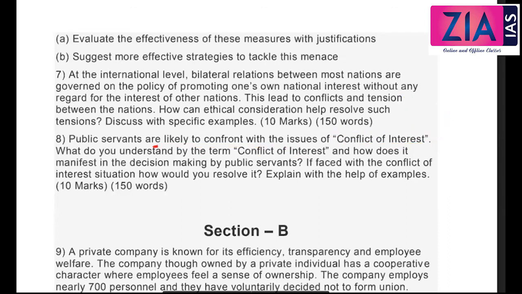If you remember, in one of the case studies that I have discussed, A is the civil servant and has to sign some contract with a company B, but his son or daughter is supposed to apply or join in this company B. Do you remember? So here the primary interest is this deal, but the secondary interest is this. So in this situation, what will happen? This is the conflict of interest. The primary interest may be influenced by the secondary interest if there is any personal commitment or personal interest. In simple language, I can say the public interest may be influenced by the private interest. That situation is what you can explain as conflict of interest.